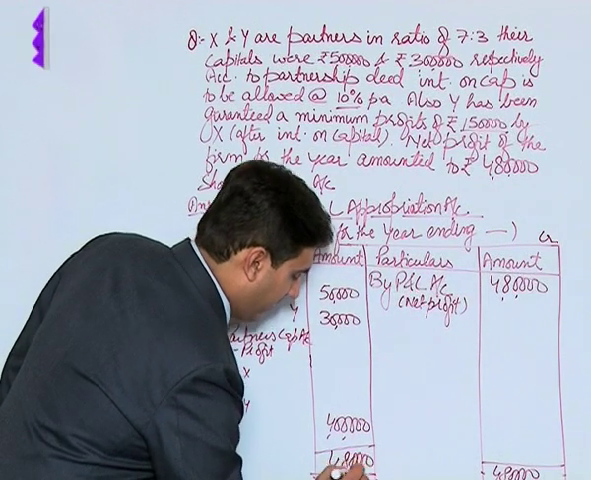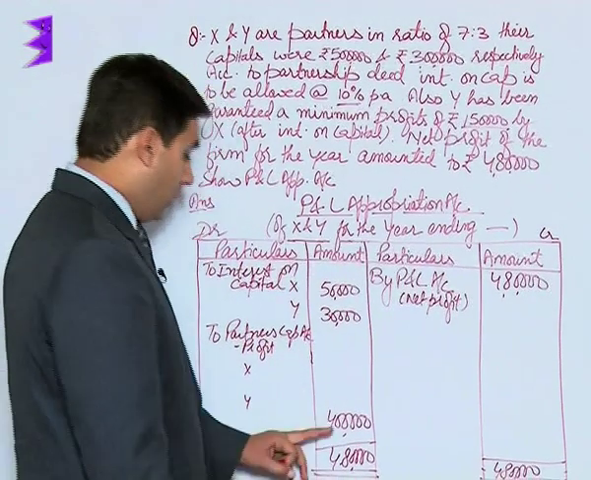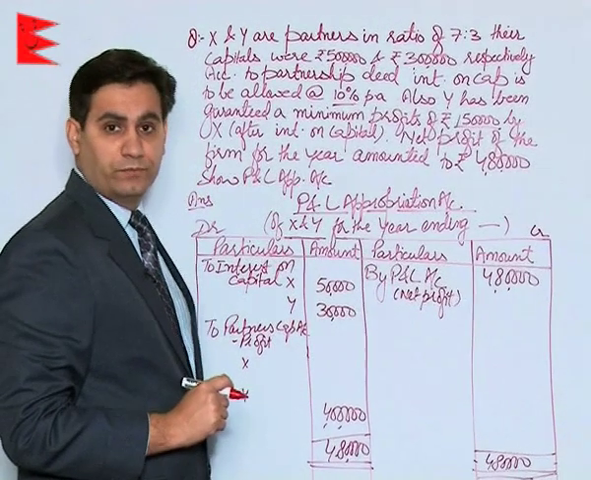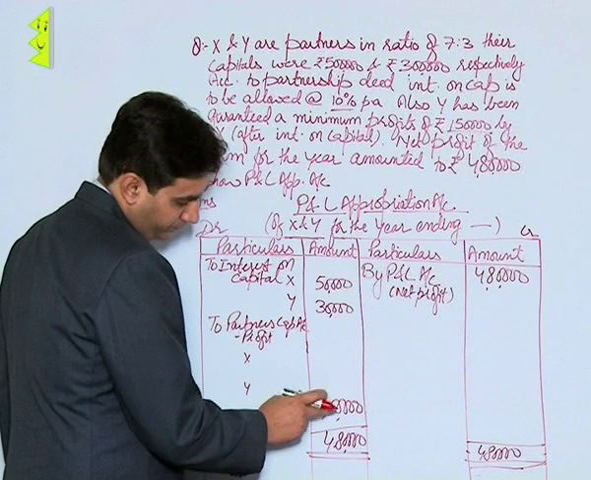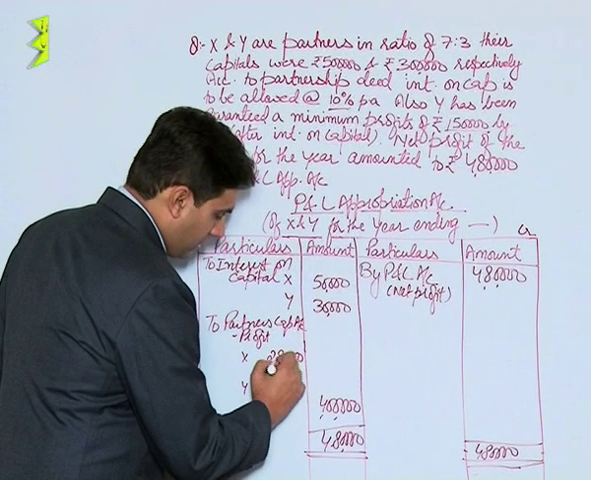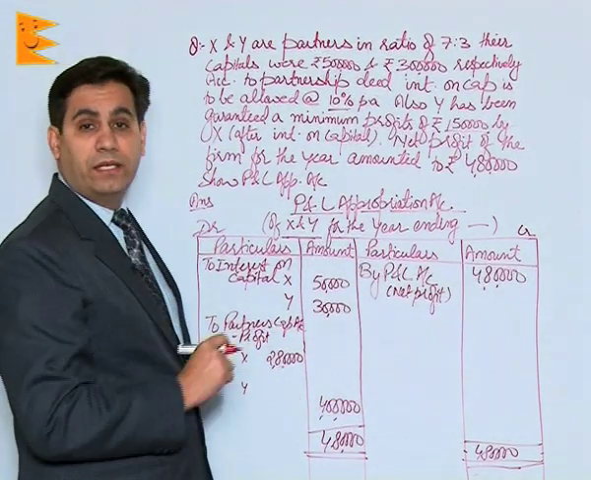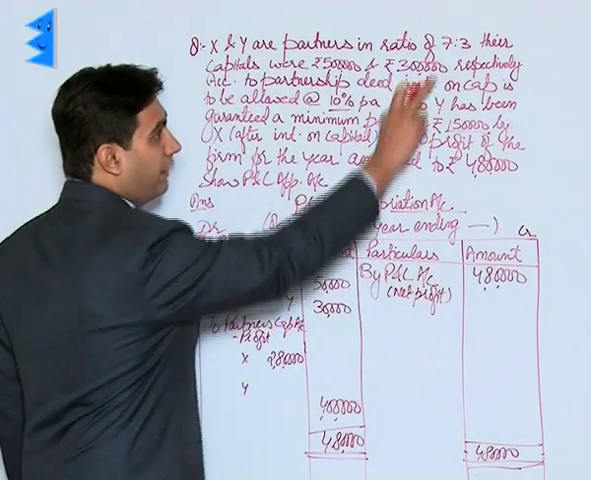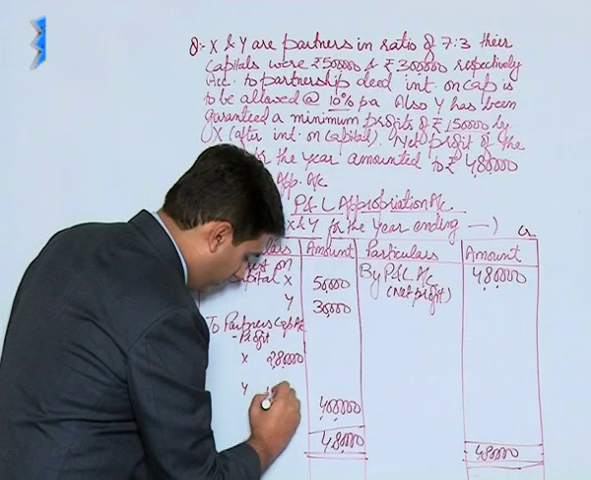But how would this be divided and what would be the effect of the guarantee? Let us understand it now. 4 lakh would be divided in the ratio of 7:3. That is the profit sharing ratio. That means X will get 2,80,000. We can calculate it as 4 lakh into 7 by 10. For Y it would be 4 lakh into 3 by 10. It would be 1,20,000.